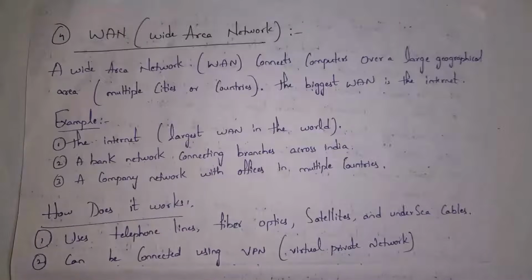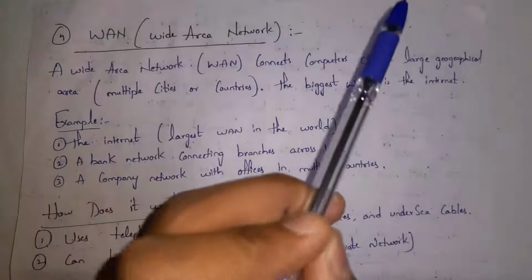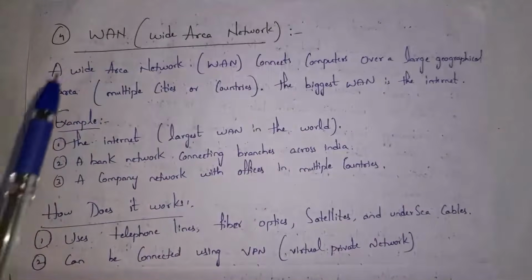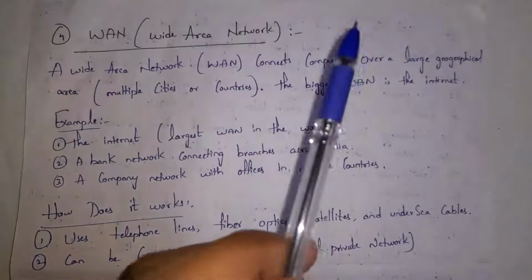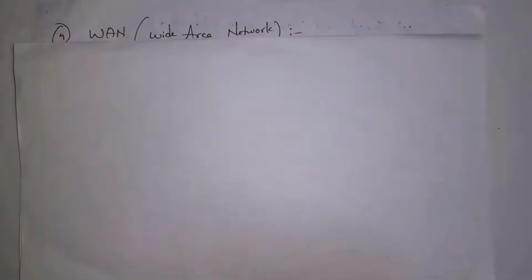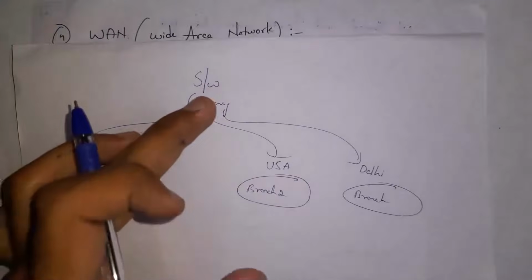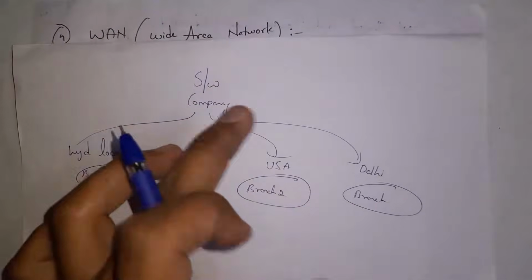Next, I will explain what is WAN, that is wide area network. A wide area network connects computers over a large geographical area, that is multiple cities or countries. The biggest WAN is the internet. Guys, I will give one example so that you can clearly understand what is WAN. For example, there is one software company. This software company has one branch in Hyderabad, one branch in US, and another branch in Delhi.